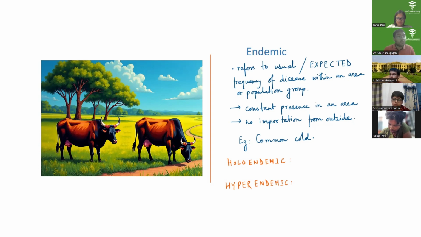So how do we know what the expected frequency is? That is the question then. What to expect? The expected frequency is the average number of cases of the disease in the last 3 years. You can even use other time durations, but usually when we talk of the expected frequency, we look at the expected number of cases based on the last 3 years.